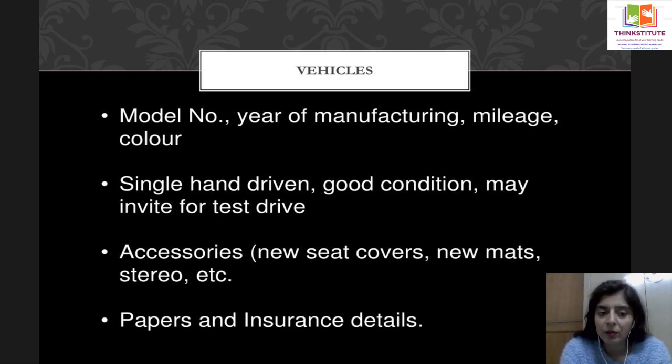You may invite them for a test drive. You are supposed to talk about the accessories. Does it have new seat covers, new mats, a stereo system, leather seat covers, or power steering, power windows, etc. Papers, how are they? Is there insurance? Are the papers clear? For example, is it still under the bank's name, or is it in your name? That has to be given.